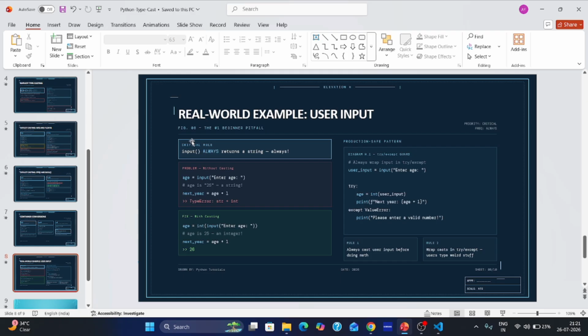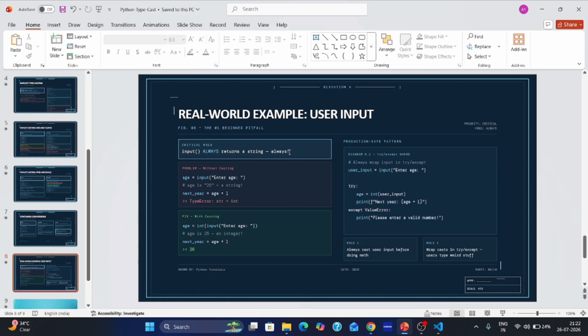Critical rule: input always returns a string. Always. You have to note this down right now in your copy. Please make a note so you can remember everything very easily. We will see an example also, which is asked in interviews as a common question. Let's cover this first.